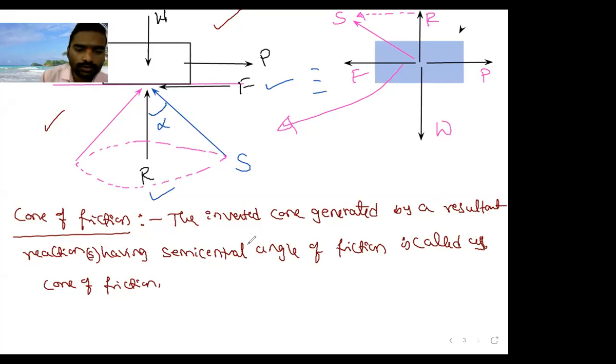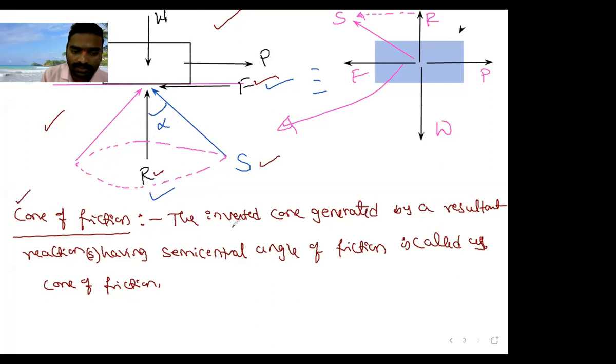Look at the screen. I will explain. So this is a frictional force, F. This is the normal reaction, R. The resultant of these two is S. S is the resultant of frictional force and normal reaction, and this S is making an angle alpha with respect to normal reaction. When I rotate this S, the resultant reaction, about the normal like this, a cone is formed. That particular cone is called as cone of friction.